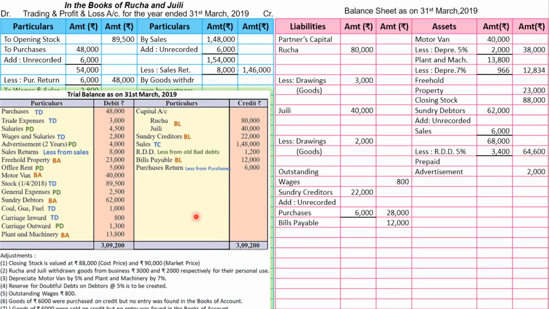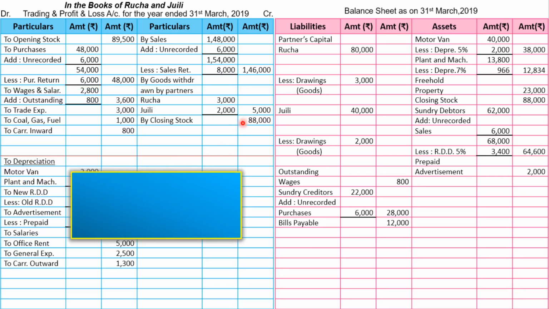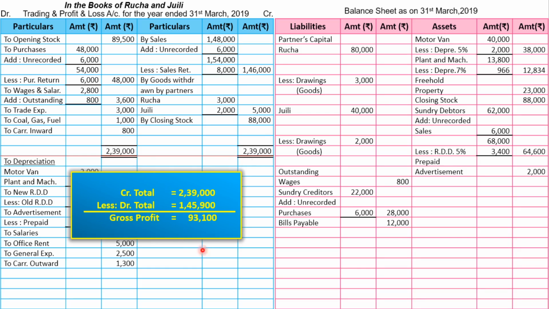Now let's close the trading account first. And first we are going to find out the total of credit side of trading account, which is 2,39,000, and total of debit side of trading account is 1,45,900, and after subtracting we get the balance figure, which is 93,100, which will be called as gross profit. Now how to present this? The greater total will appear as total of both the side and the balance figure will be transferred to lower side, which is debit side. We will write to gross profit carried down 93,100.